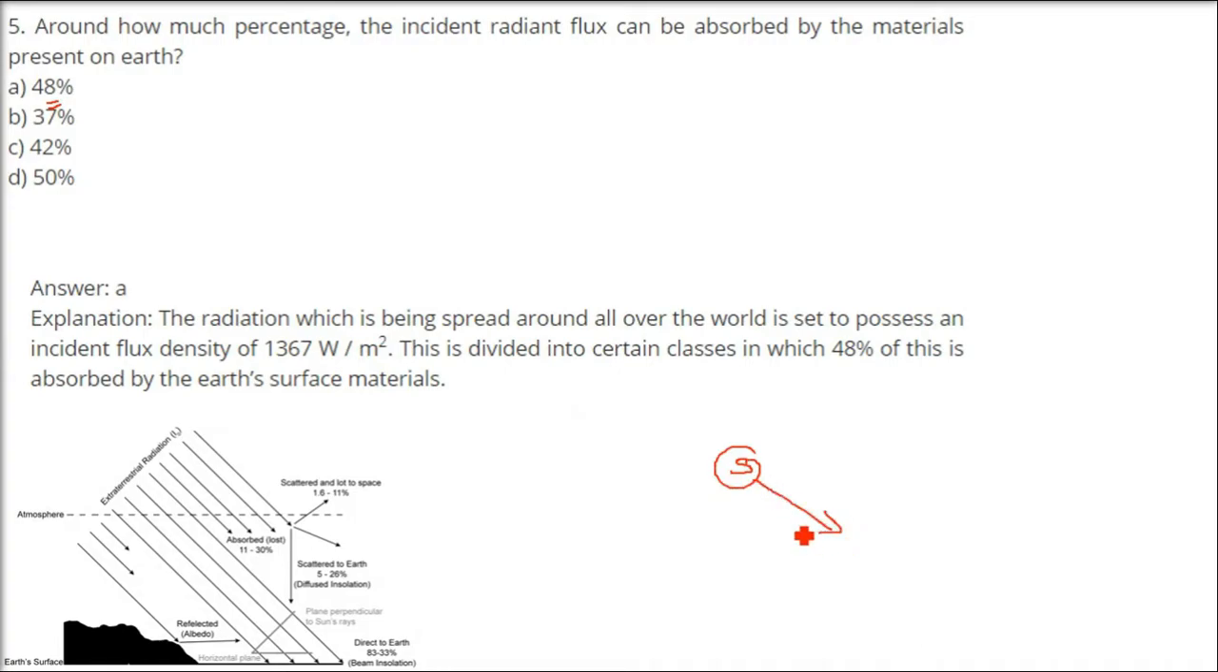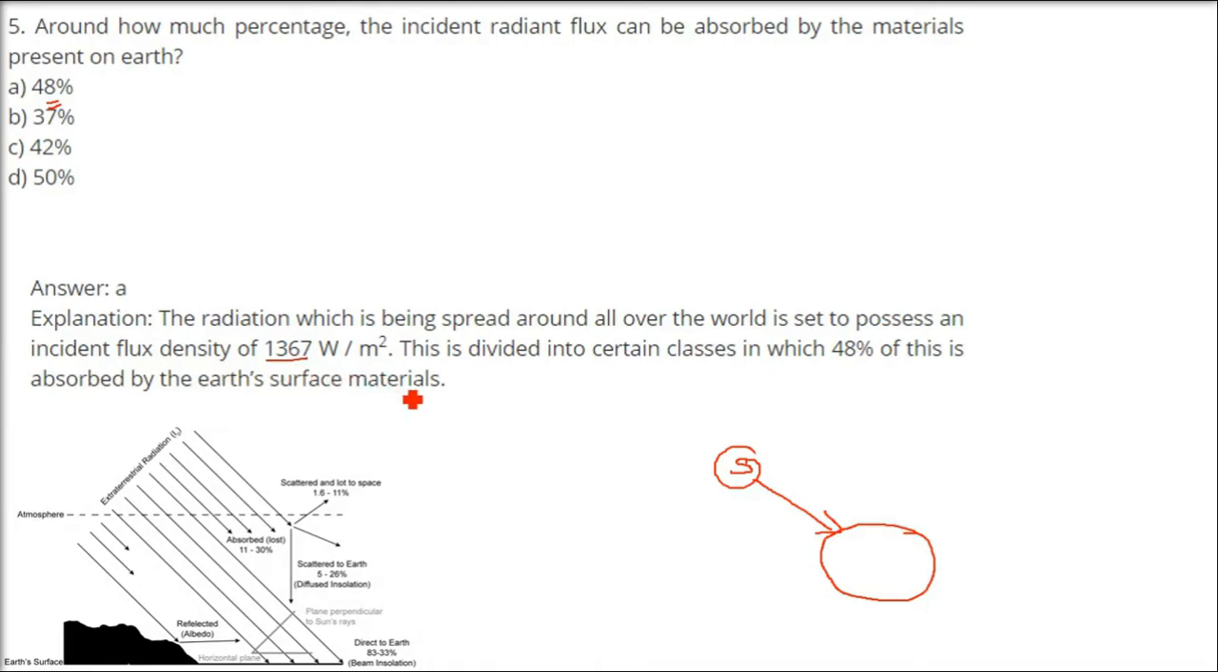So sun radiation is coming to the Earth. In between it is being absorbed. On the Earth also it is being absorbed. There are different phenomena taking place, right? I'll show you these phenomena just now, but just understand that this is an incident radiant flux we are talking about, and it is absorbed by materials which are present or not.